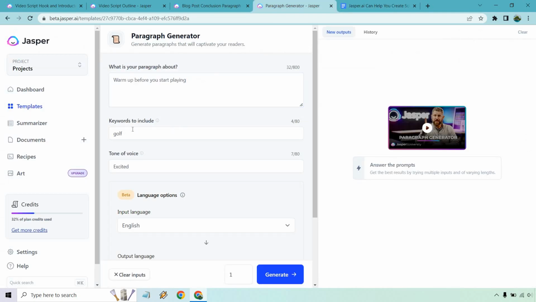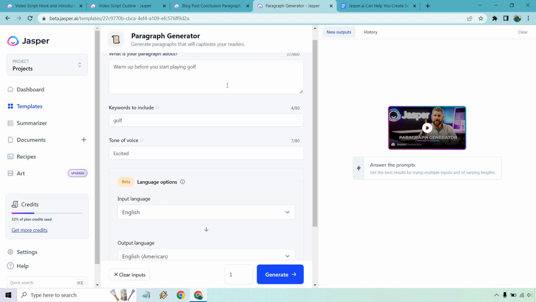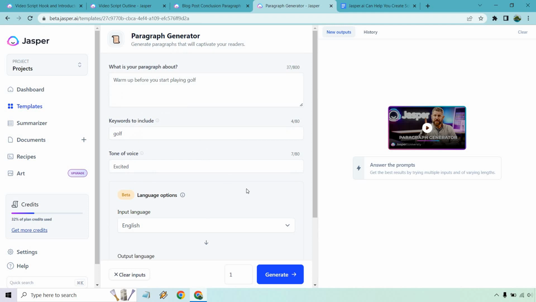So even though there's a keyword to include, golf, even if that wasn't there, if we just have warm up before you start playing, Jasper has no idea what we're talking about. Warm up before you start playing what? Croquet, chess, cricket, checkers, Monopoly? So before you start playing golf, okay, we're talking about golf. Let's make sure we're as specific as possible. That's going to allow us to get the best results on the other side. English looks good. We're excited. Let's click on generate and see what we get.